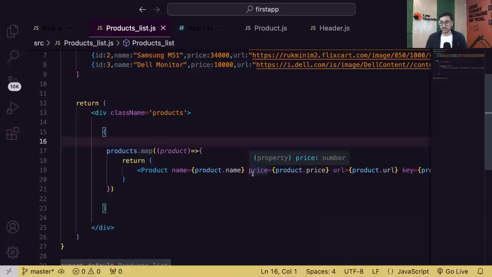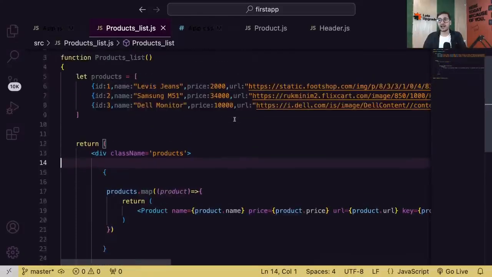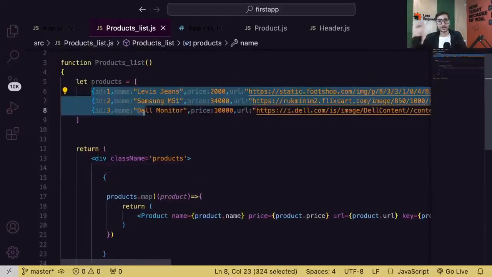Okay. So guys, are we clear with everything that we have learned today about state, about reading the input field and about looping through data? Because tomorrow we'll be talking about how to call APIs. We'll be learning one more hook called useEffect tomorrow. Today we learned the useState hook, which lets us create state variables. Tomorrow we'll talk about the useEffect hook, which is very, very important. It's a life cycle hook. I'll also show you how to call an API, get data from the API and use it. Because we are still hard coding our data by hand. Tomorrow this data will come from an API and then we'll generate this whole thing.